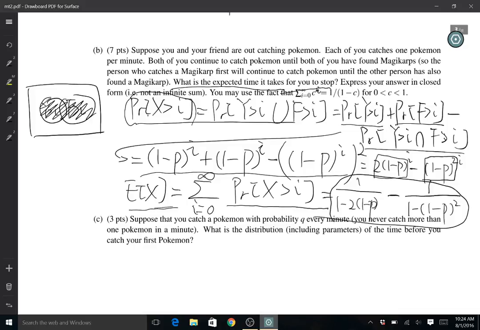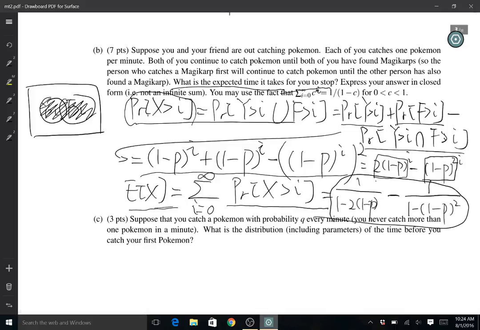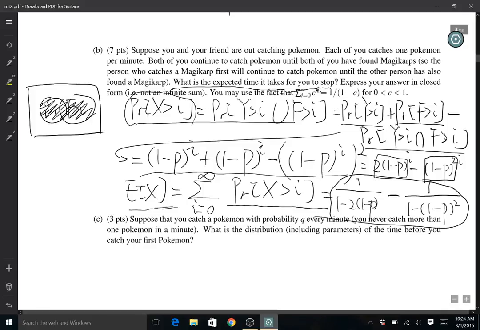Yes, please. Why is the 2 with the 1 minus P on the bottom? Because I thought it was only 1 minus P to the I, and 2 is like a constant. So the question is, why is it a constant factor of 2, right? When you calculate the tail sum. Oh, okay, so why does it have the 2 here?